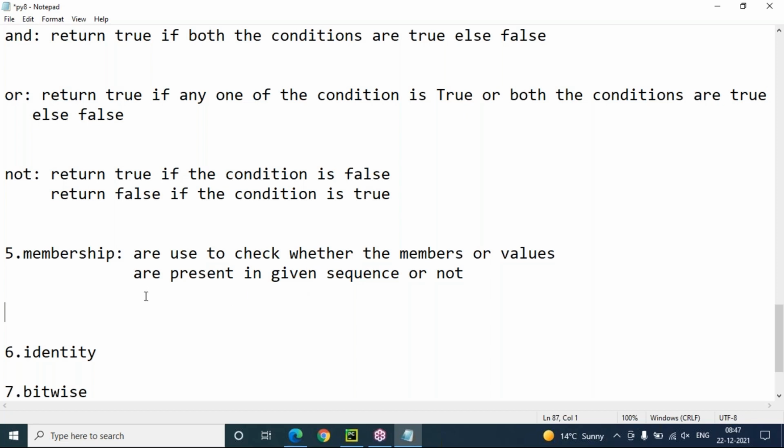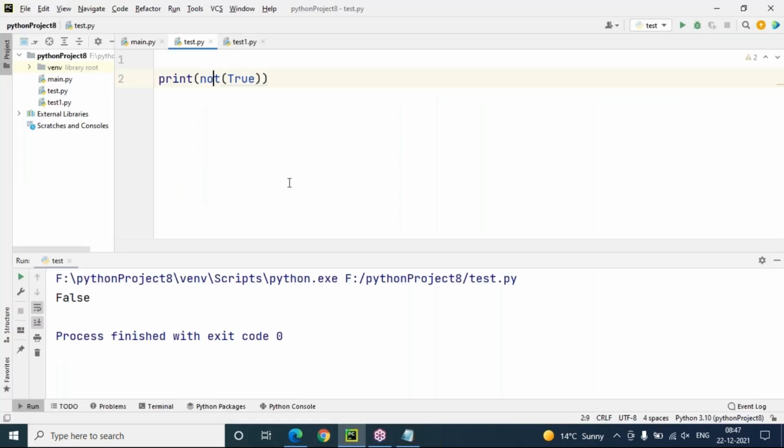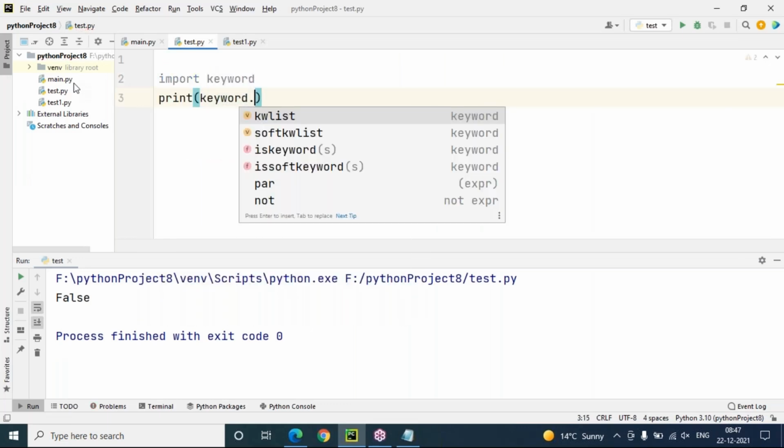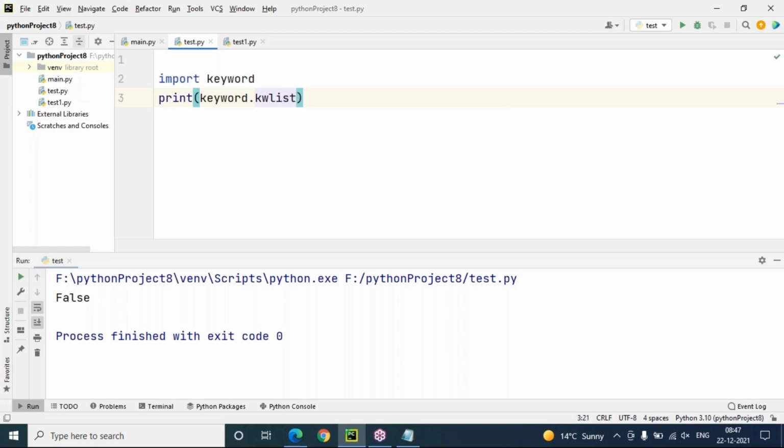What are the membership operators? in is one of the membership operators. not in is one of the membership operators. In, not in. And strictly remember, in is a keyword, not is also a keyword. Look here, let me show you the keyword list quickly. Import keyword, print keyword.kwlist.